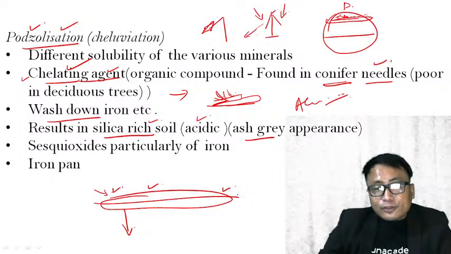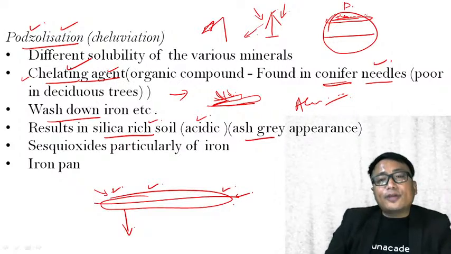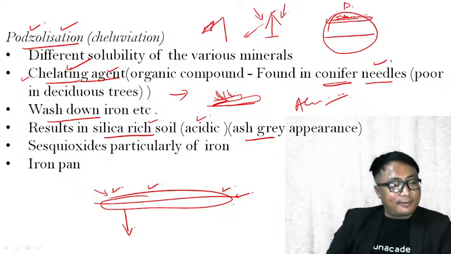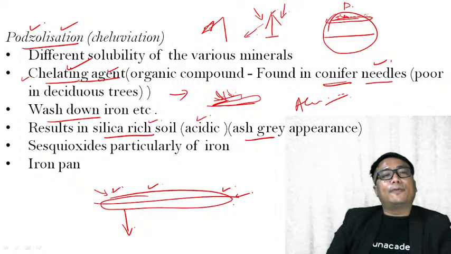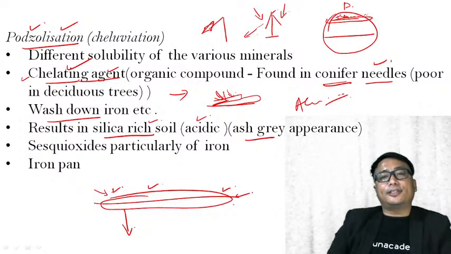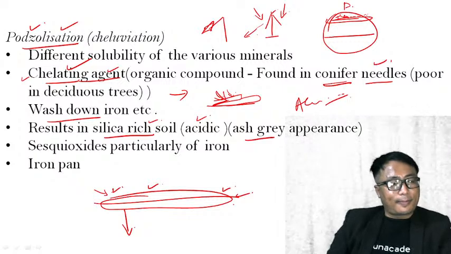And this type of soil you will find in a coniferous forest or in a very cold climatic condition. It is because of the chelating agent. Clear? Very, very important. Okay, this process is podzolization, and it is found in a cold climatic condition, especially in the coniferous forest just next to or near the tundra region.